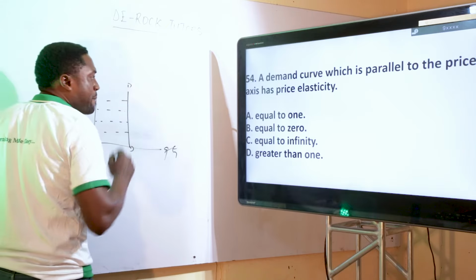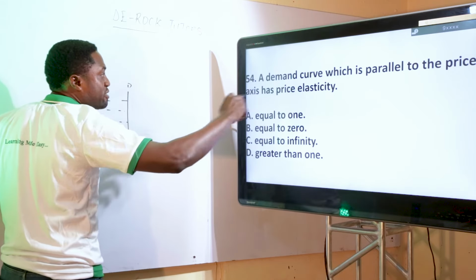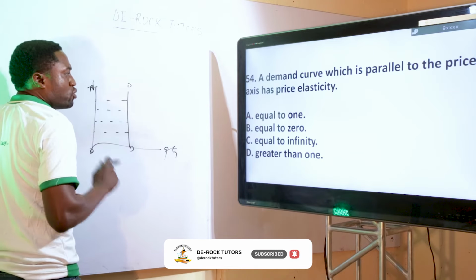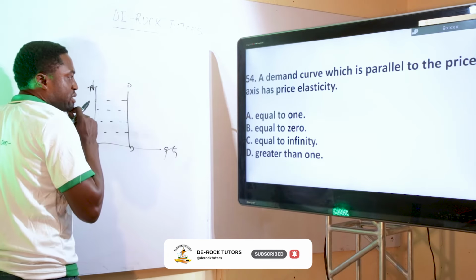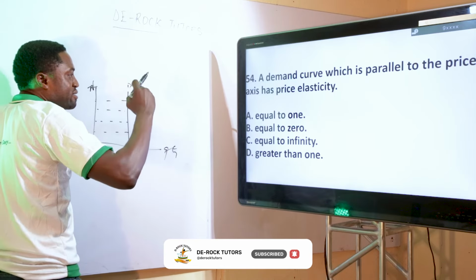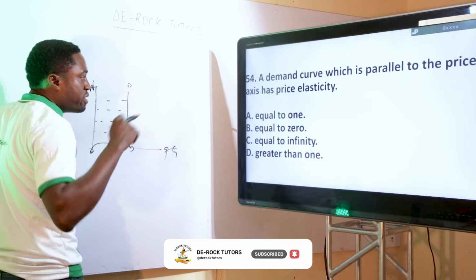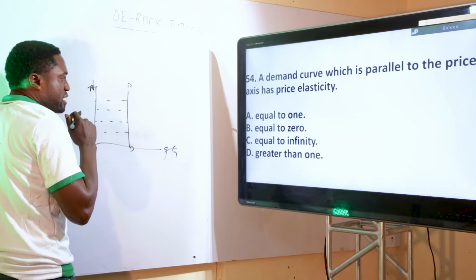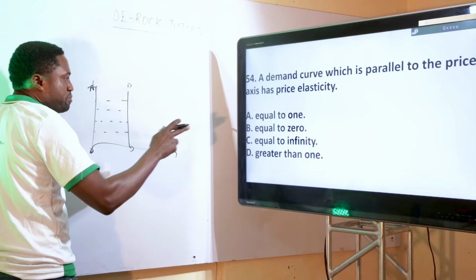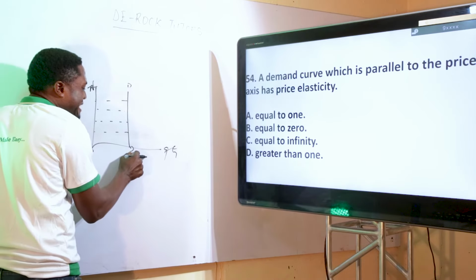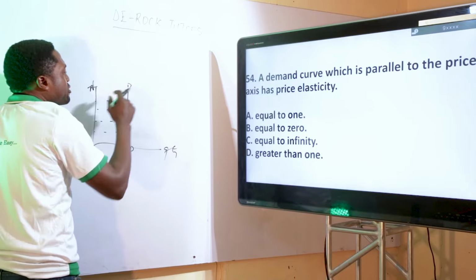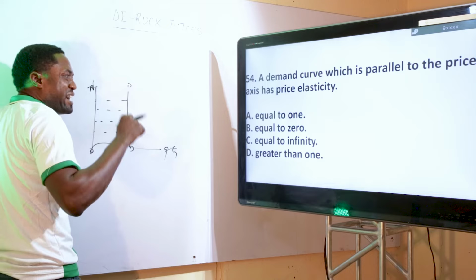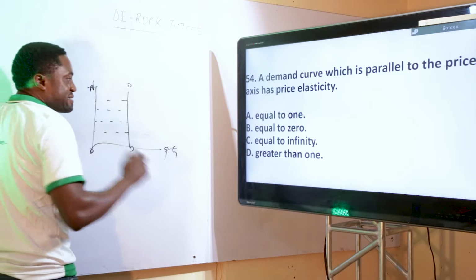Now, going back to the question, a demand curve which is parallel to the price axis has price elasticity of what? Equal to 1? It's not equal to 1. If it is equal to 1, it will be unitary, you understand? Because the rate of change of price will be equal to the rate of change in quantity demanded. So that cannot be the answer. Equal to 0. Yeah, that seems to be the answer because the quantity demanded does not change. And in some textbooks, if you don't see perfectly inelastic demand, you can call it zero elastic demand. So that is the answer, equal to 0.